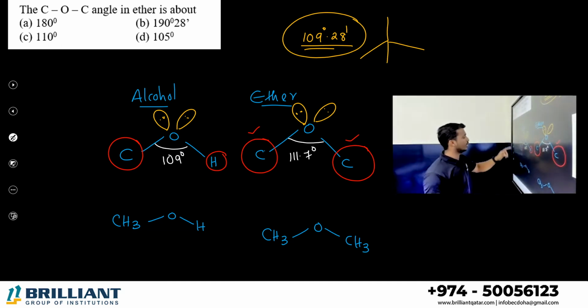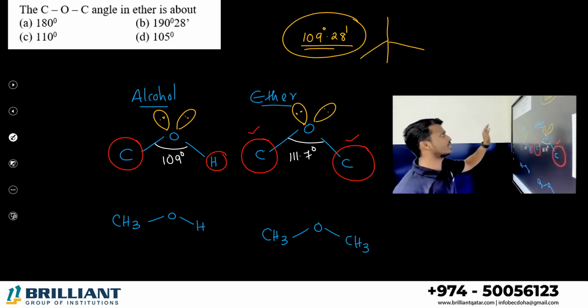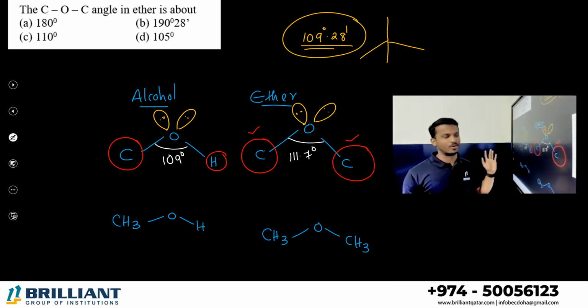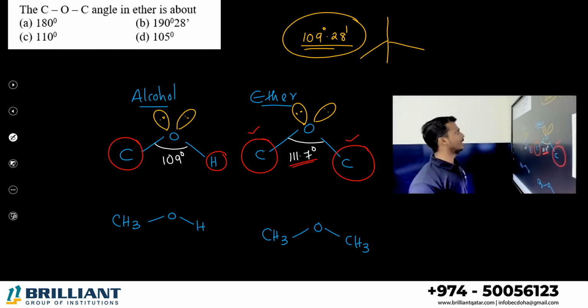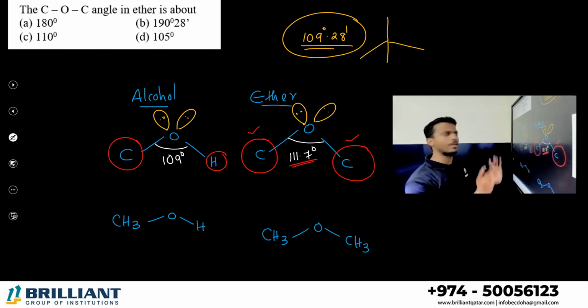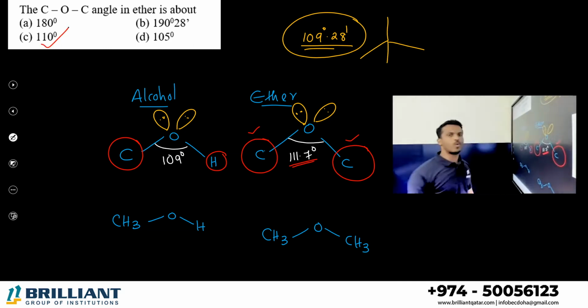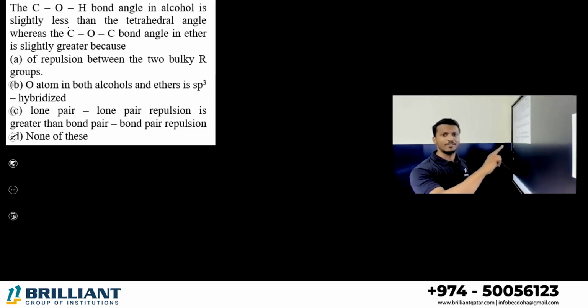So let's come to the question: what is the carbon-oxygen-carbon angle in ether about? In ether it is exactly around 111.7 degree, but here almost a similar answer we can suggest, that is 110 degree. Okay, next one. Same concept, different question.